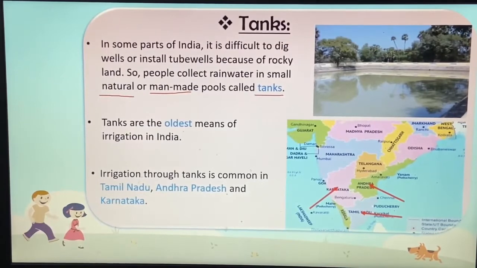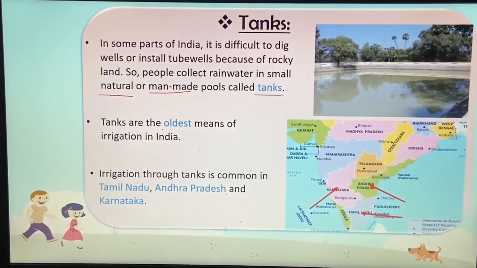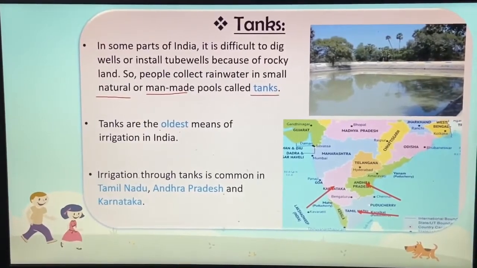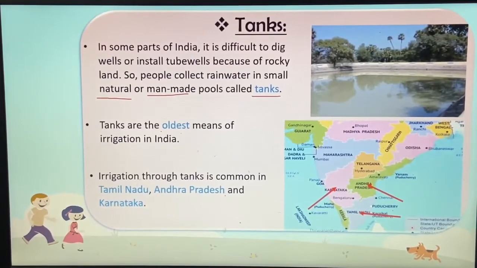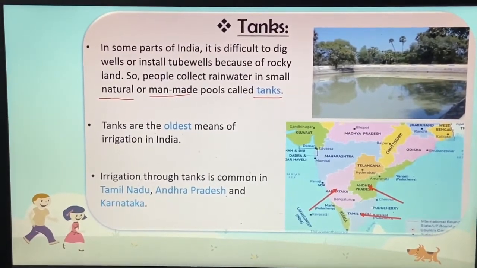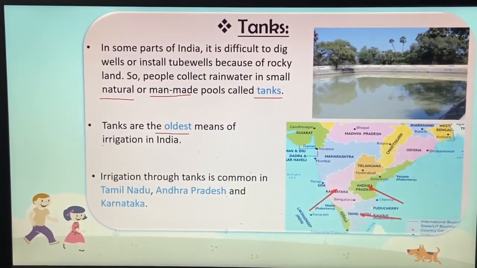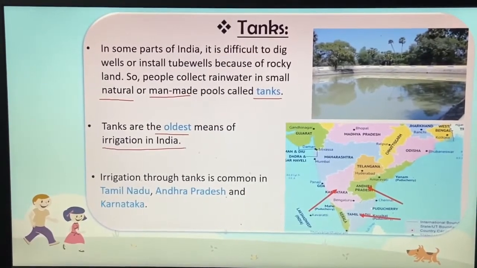Tanks are the oldest means of irrigation in India. So if an MCQ question comes in one word, which is the oldest means of irrigation in India, then that is tanks. So tanks are the oldest means of irrigation in India.